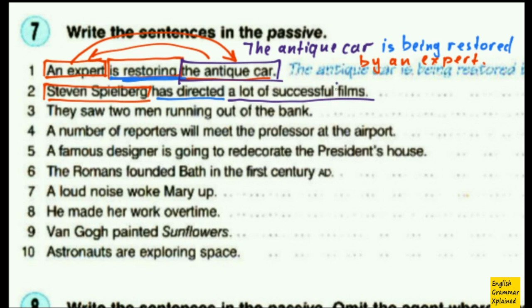Basically, my object is here, it is this word, films. But both successful and a lot of are connected. They are closely connected with these films. They don't exist without this word. So I see this like one big word.